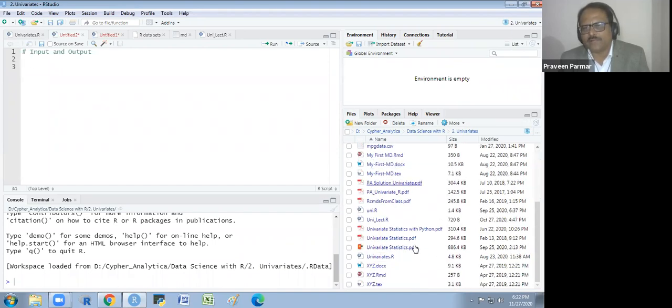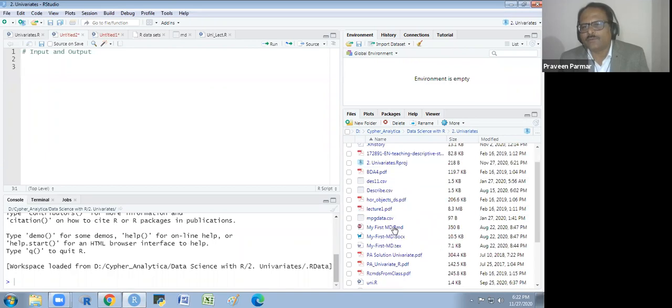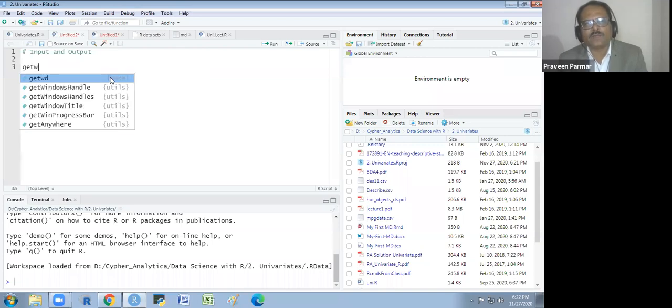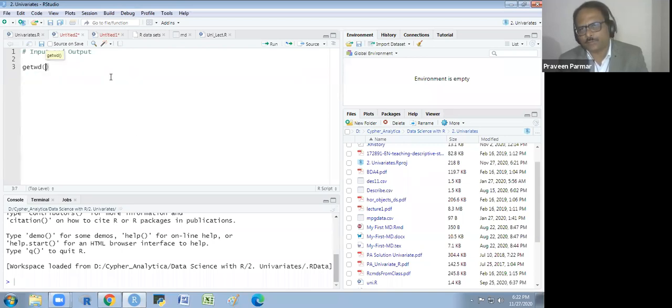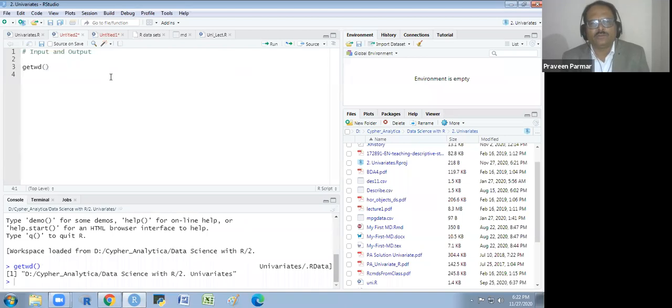suppose we have a file like CSV format file, mpg data.csv or the describe.csv I have here. I want to read this file. So first of all, you have to see where your working directory is. What is your working directory? For getting it, you have a get working directory function. Put it blank and just run it. You will get the path of the working directory.